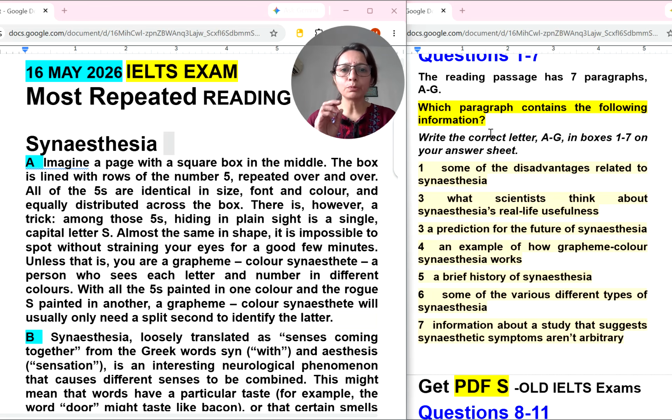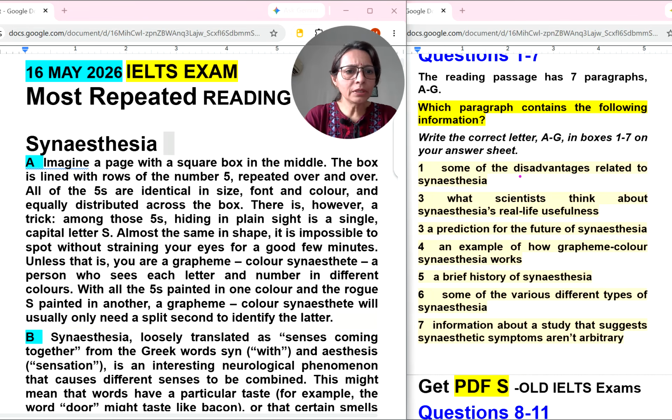So how to do which paragraph contains the following information? It's important. First we will read all the statements. We will come out with 1 or 2 keywords, and of course we will understand the meaning of these things. Let's read it one by one.